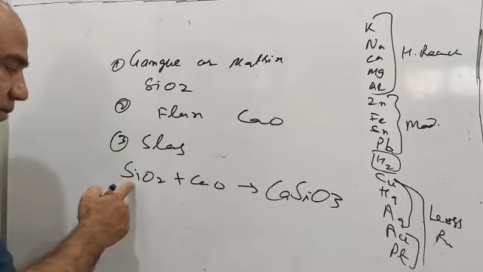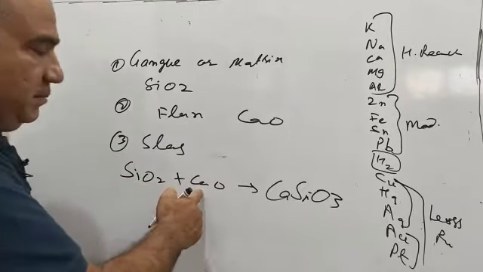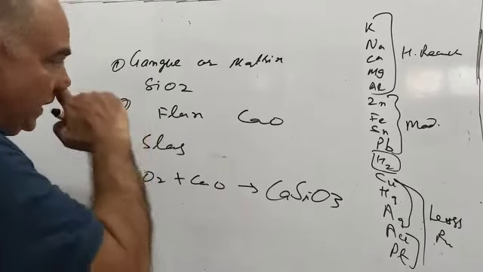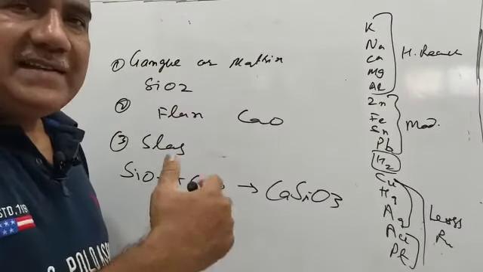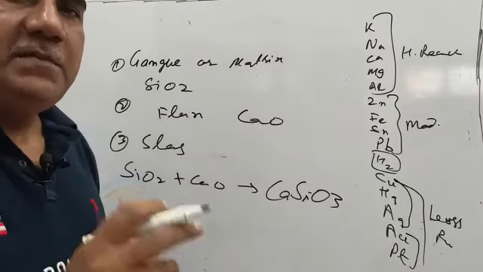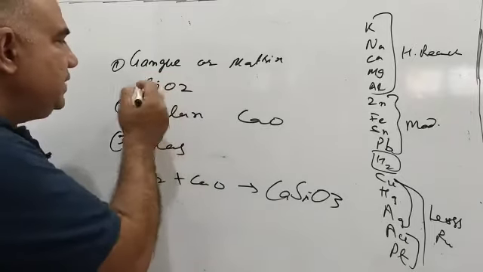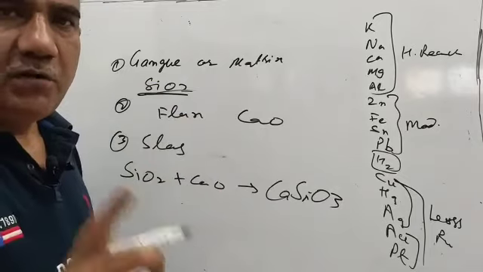Silicon is a non-metal, and the oxide of a non-metal is acidic; this is the oxide of a metal, basic, so neutralization takes place. For the example we have taken, gangues are impurities and they are non-fusible. Fusible means something which gets converted into liquid on heating. So this is a non-fusible impurity in the hematite ore of iron.